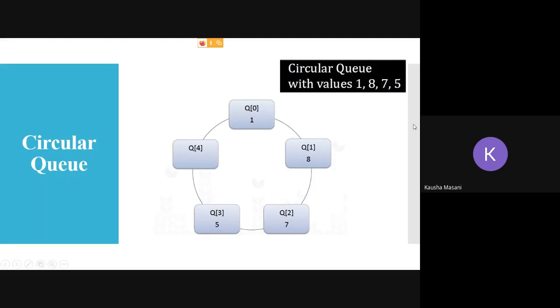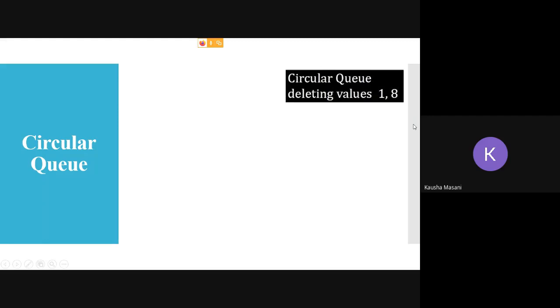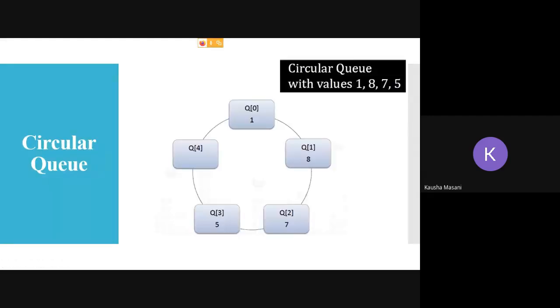Now let's say we went for our deletion. Here you can say that your front is pointing at q of 0 currently, and rear is pointing at q of 3. Understand this, front is at 0, and rear is at 3 index value.